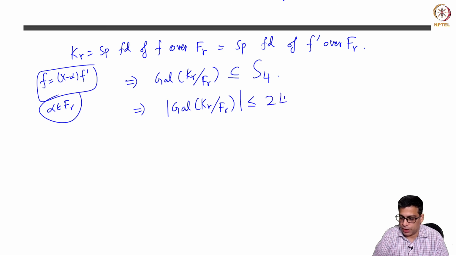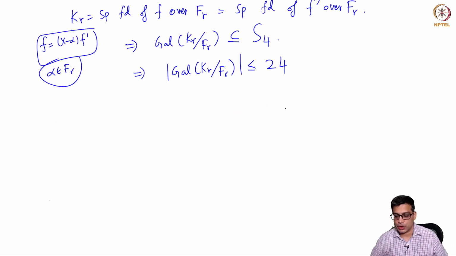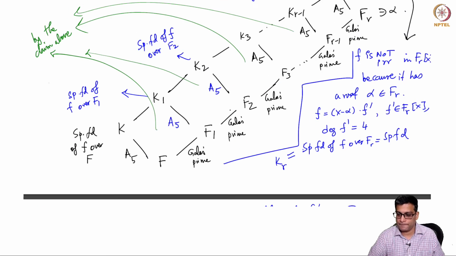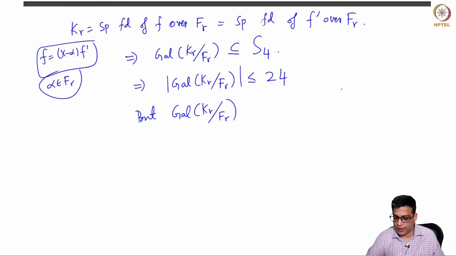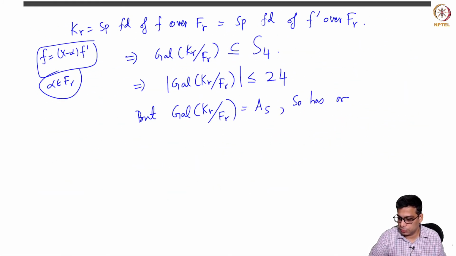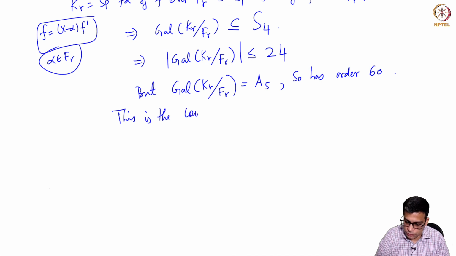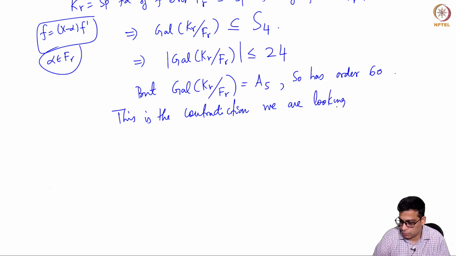This in particular means its order is less than or equal to 24, but we have already established that Galois Kr over Fr is A5, so has order 60. So this is the contradiction we are looking for.